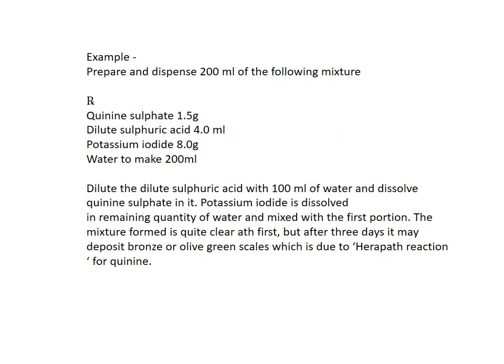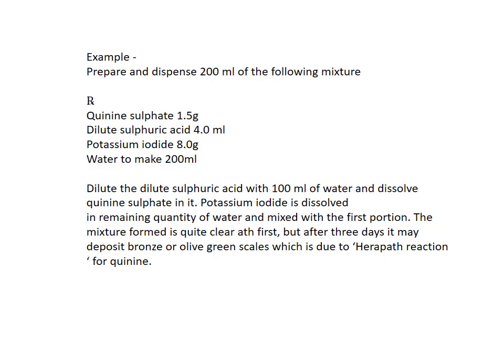Look at the example. This example contains Rx quinine sulfate 1.5 gram, dilute sulfuric acid 4 ml, potassium iodide 8 gram, and water to make 100 ml. Here quinine sulfate is a therapeutically active ingredient. Potassium iodide also has therapeutic activity, and water is the vehicle. But the problem is quinine sulfate is not freely soluble in the vehicle. So to make it soluble, we add dilute sulfuric acid into the formulation. It does not have any therapeutic activity here. Its role is to solubilize quinine sulfate in the medium.